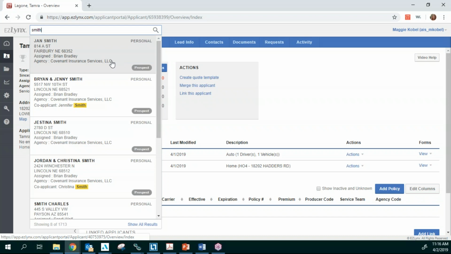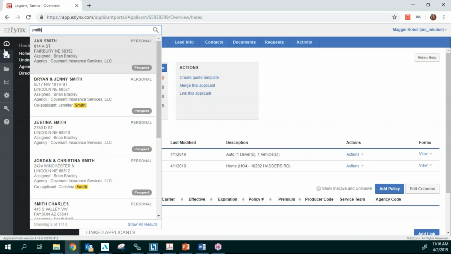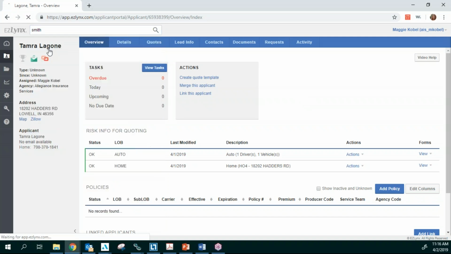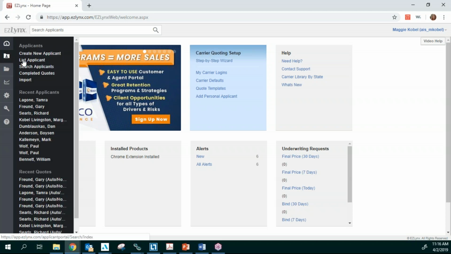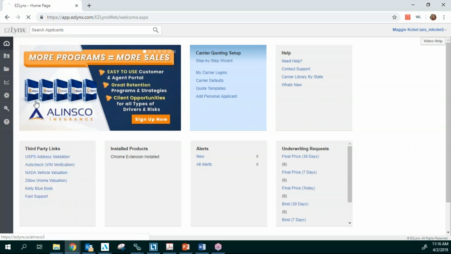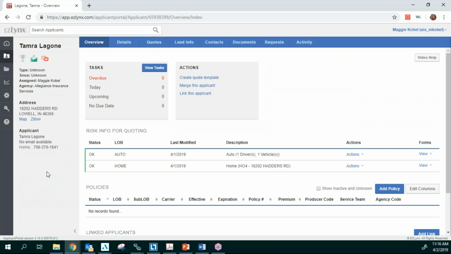So using EasyLinks is going to save you time because you're going to get quotes back from your carriers all at one time. The carriers are going to see that you are quoting them, so you're not jeopardizing any of your carrier appointments. And it's a great way to get in here, get it all done, and then have a client in here to remarket them from your exceptions report that you get every week.